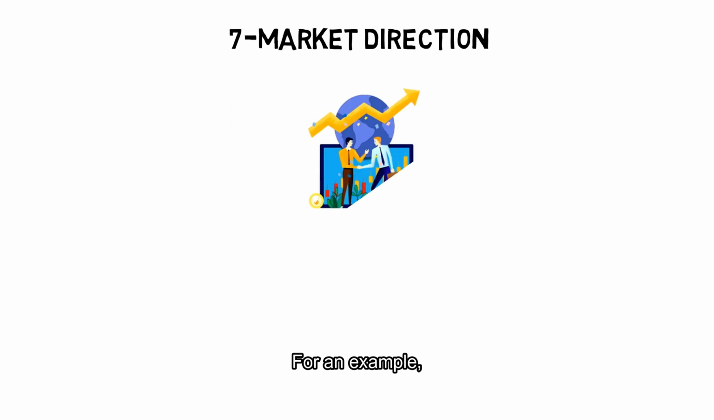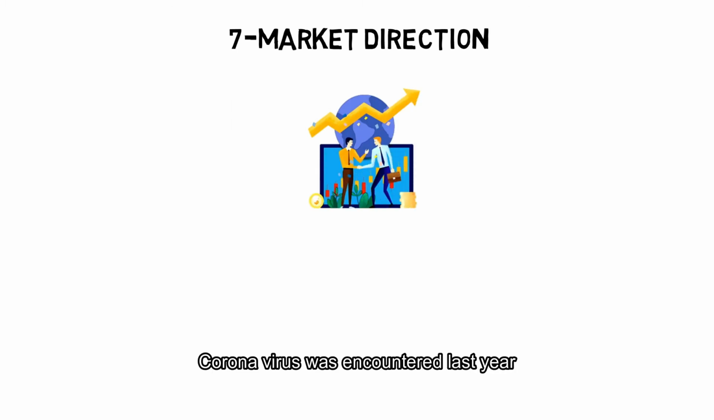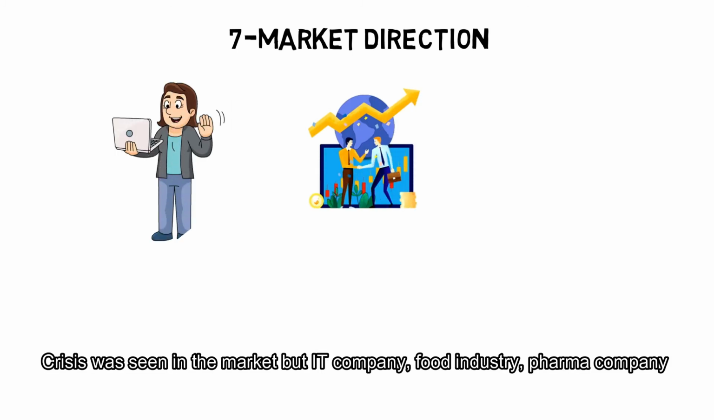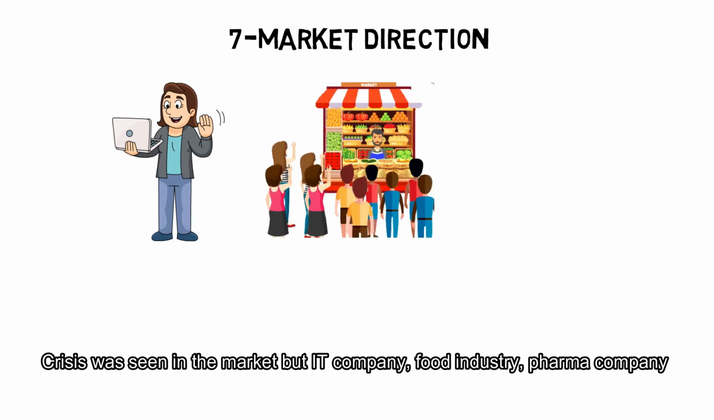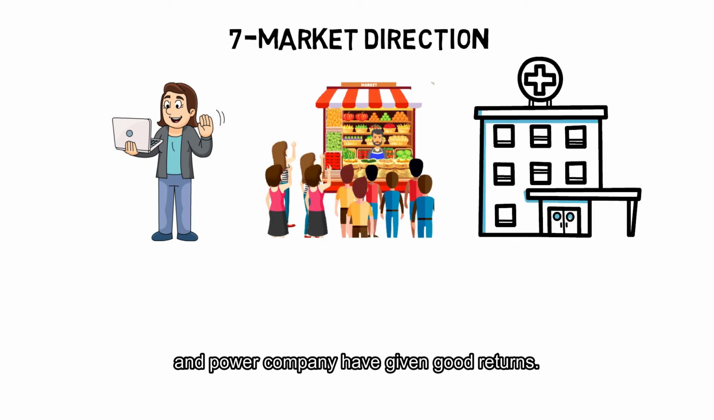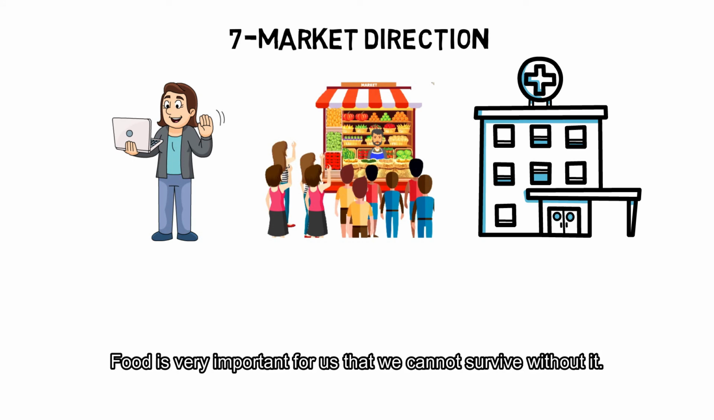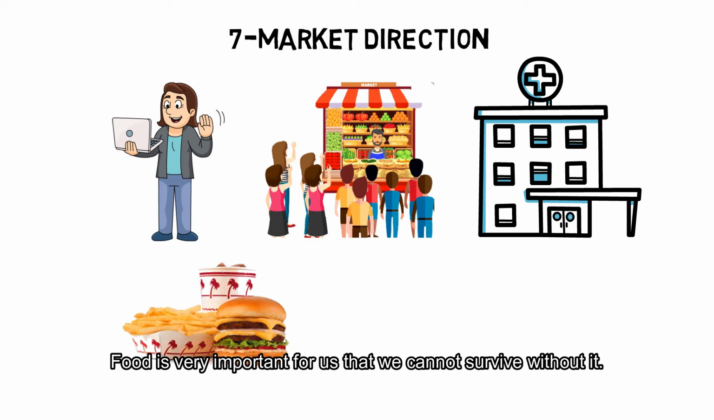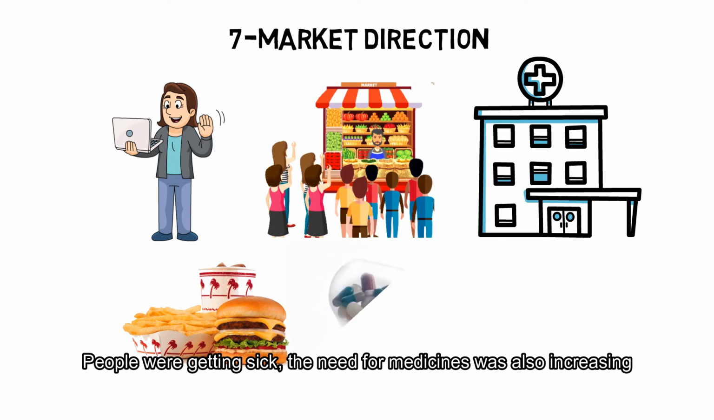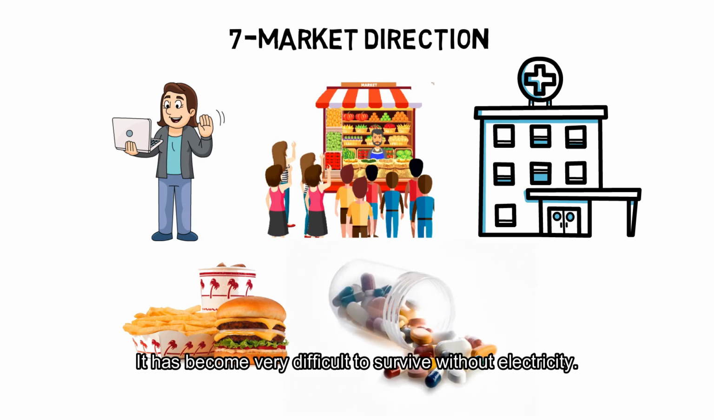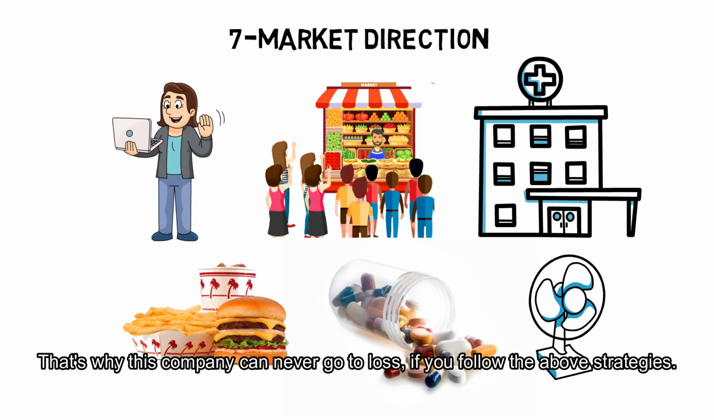Number 7, market direction. Follow market trends. For example, COVID was encountered last year. Crisis was seen in the market, but IT companies, the food industry, pharma companies and power companies have given good returns because IT services have become a need of our day-to-day life. Food is very important for all of us, we cannot survive without it. People were getting sick, and the need for medicines was also increasing. It has become very difficult to survive without electricity. That's why such companies can never go into loss if you follow the above strategies.